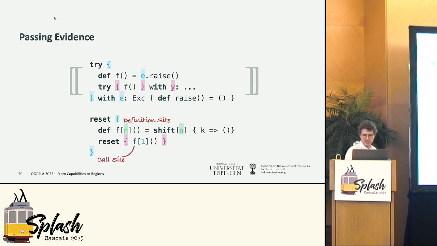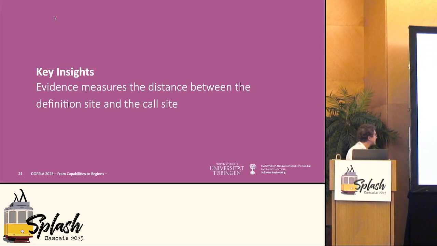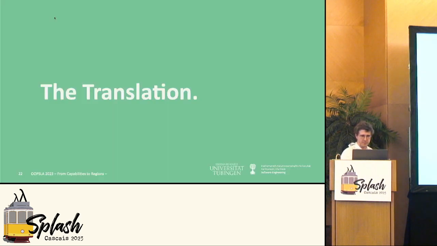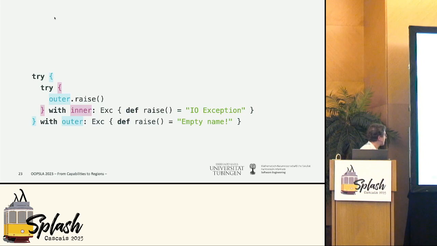So this is the definition side here of f, this is the call side, and then we pass this evidence, which eventually is the distance between f's definition side and its call side under additional handler. So the key insight of this talk here is that evidence, or this distance, or the offset, measures the distance between the definition side and the call side, and I will show you briefly how we come up with the correct distance here. So how do we do this? Well, this is the same example, but we just renamed the handlers to inner and outer because now they fit on the slide. So what we want to achieve is that raise actually raises to the outer handler.